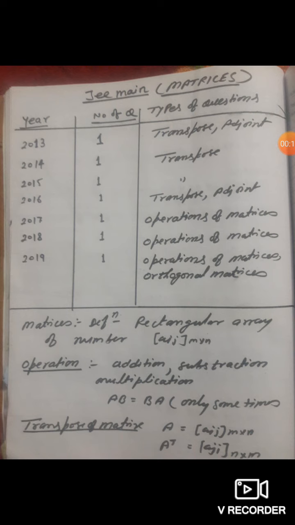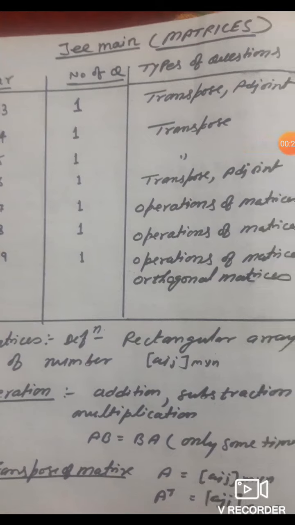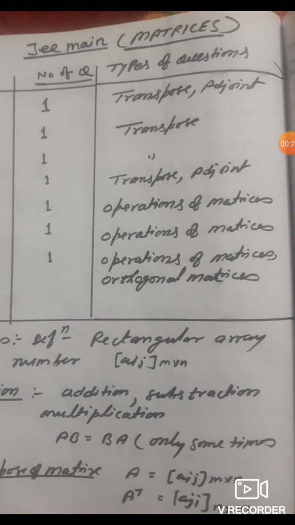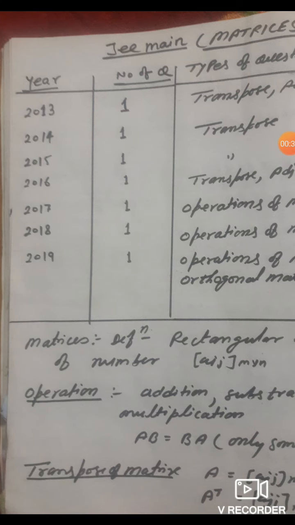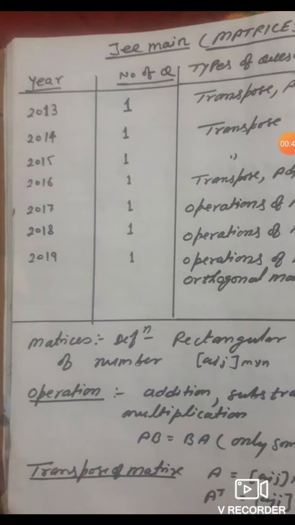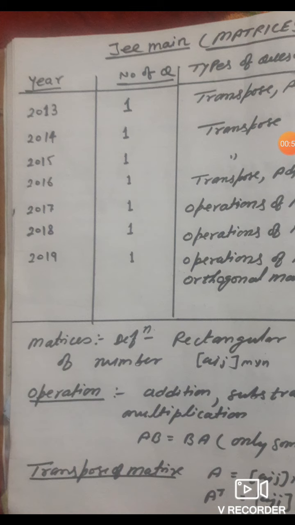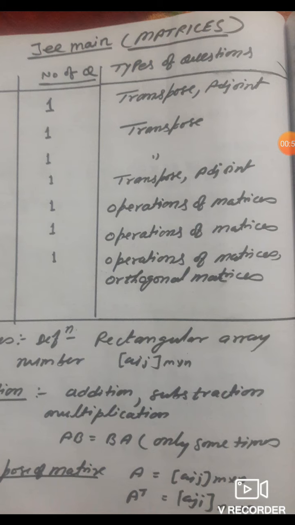In 2013, the number of questions asked was 1, from transpose and adjoint. In 2014, the number of questions asked was 1, and the type of question was transpose of a matrix. In 2015, the number of questions asked in JEE Main was 1, and the type was transpose of a matrix. In 2016, the number of questions asked was 1, and the type was transpose and adjoint of a matrix.